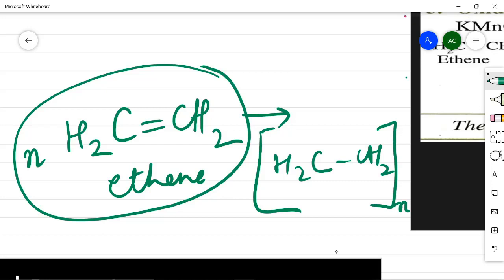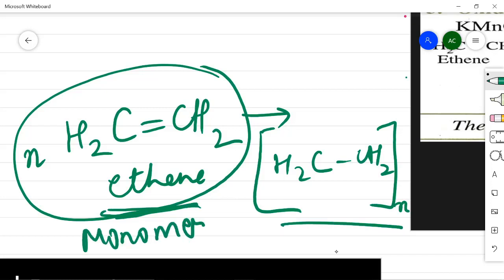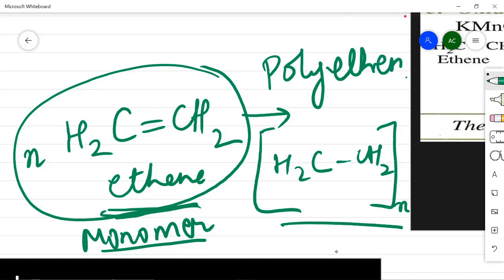And the unit which is repeating, for example, here we have taken polythene. So ethene was the monomer. Monomer means the single unit which was repeating, and its polymer will be polyethene. Okay, that means ethene is added to many ethenes to form polyethene.